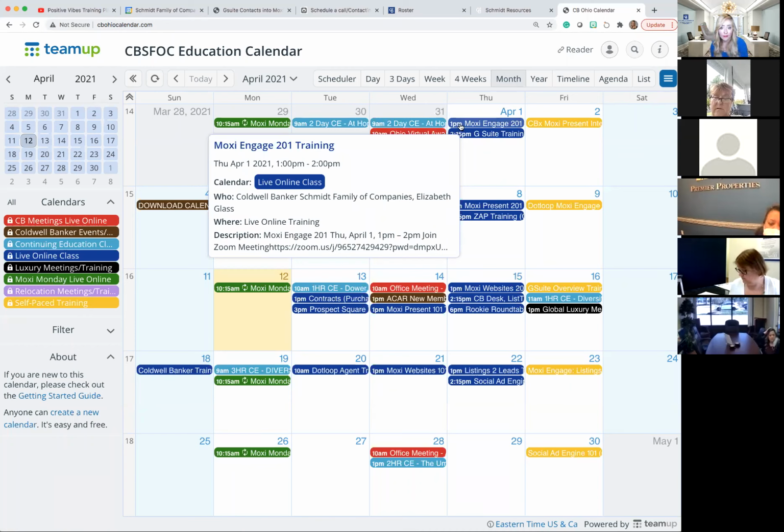So for example, we had Moxi Engage 201. So now instead of just having all of it in one and you're getting a rush of information, it's so much, it's like in one ear and out the other. We've now broken it down to where literally we have 101 for those who are beginners and just getting comfortable. And then we have 201, which is a little bit more in depth, including customized pages and stuff like that.